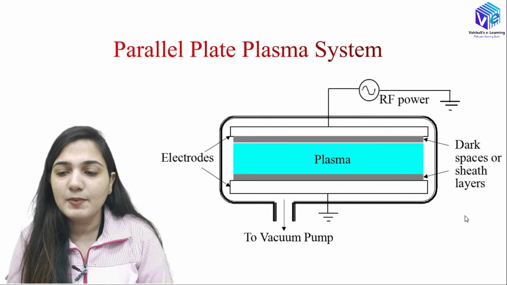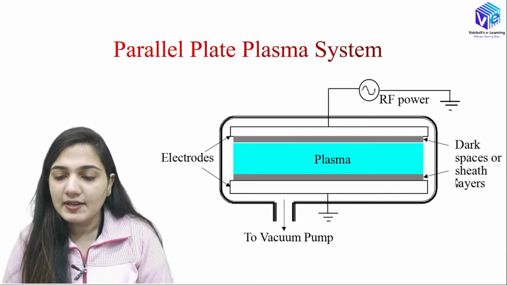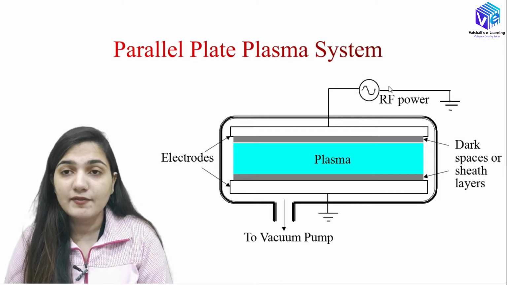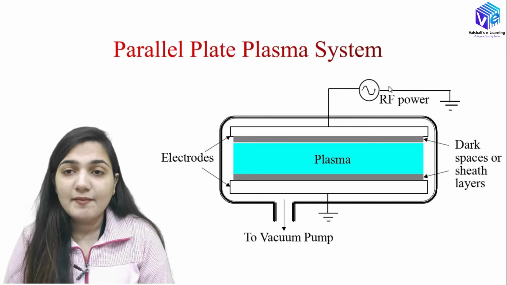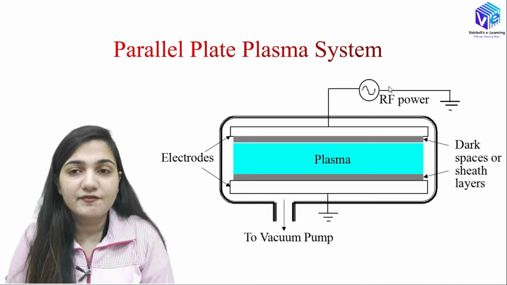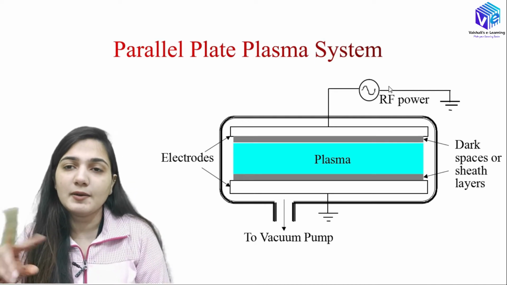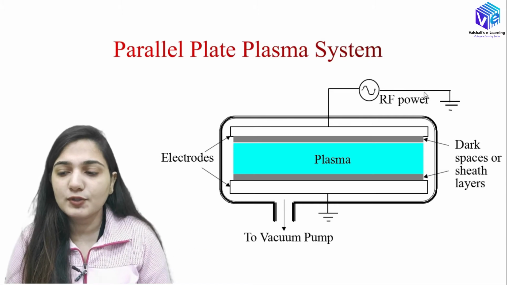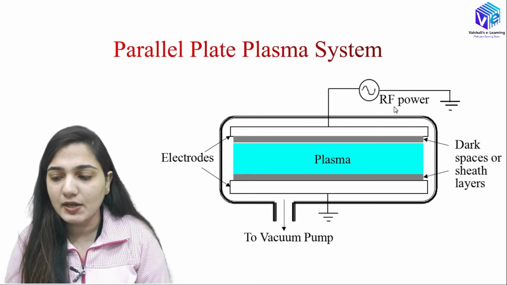This is the parallel plate plasma system, and here we have the electrodes, the positively charged electrode and the negatively charged electrode, and here you can see I am giving the RF power. So if I am giving the alternating current, the positive and the negative charges on the electrodes will be changing. They will keep on changing according to the polarity of the power that we are giving.